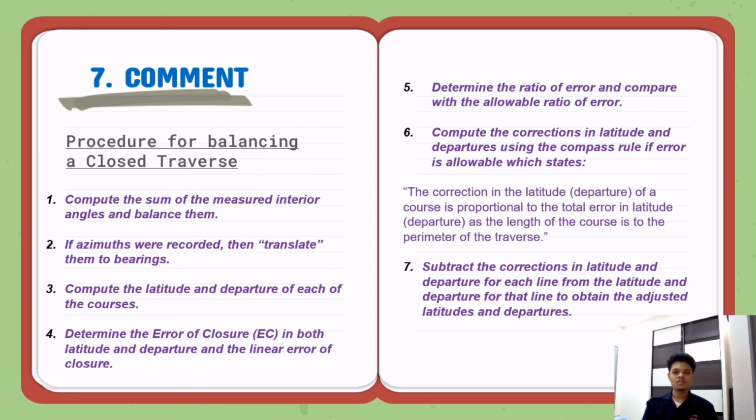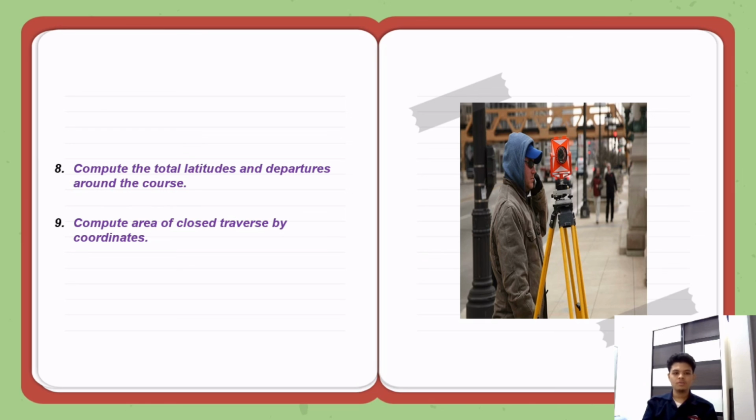Sixth, compute the corrections in latitude and departure using the compass rule if the error is allowable, which states the correction in the latitude or departure of a course is proportional to the total error in latitude or departure as the length of the course is to the perimeter of the traverse. Seventh, subtract the corrections in latitude and departure for each line from the latitude and departure for that line to obtain the adjusted latitudes and departures. Eighth, compute the total latitudes and departures around the course. And finally, ninth, compute the area of the closed traverse by coordinates.